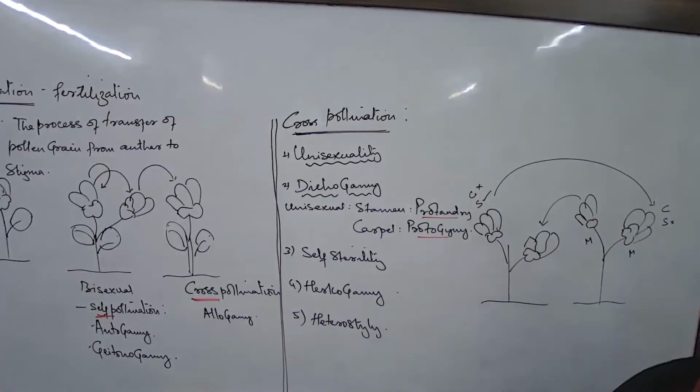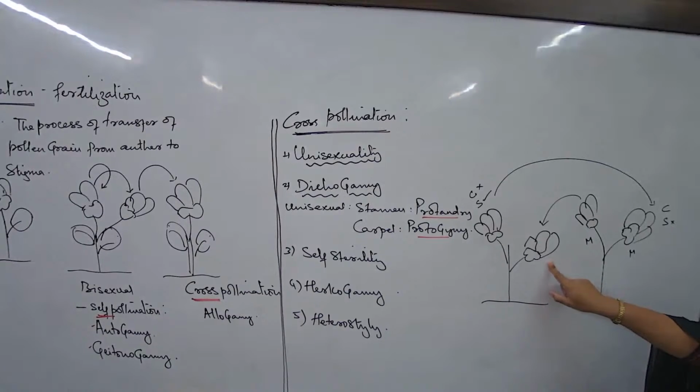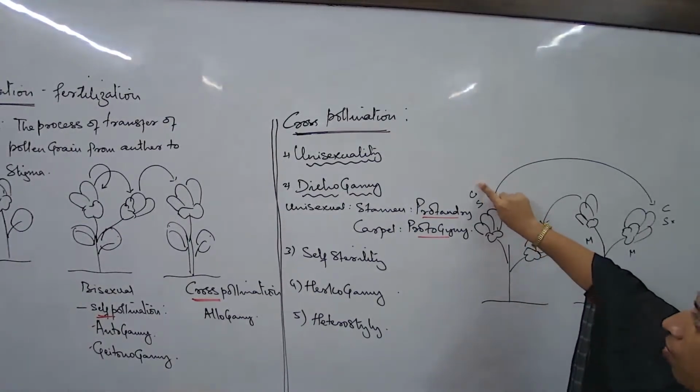We talk about self-sterility. Now what is self-sterility? Suppose I talk about this as a bisexual flower. This is a bisexual flower. Now what is the meaning of a bisexual flower?